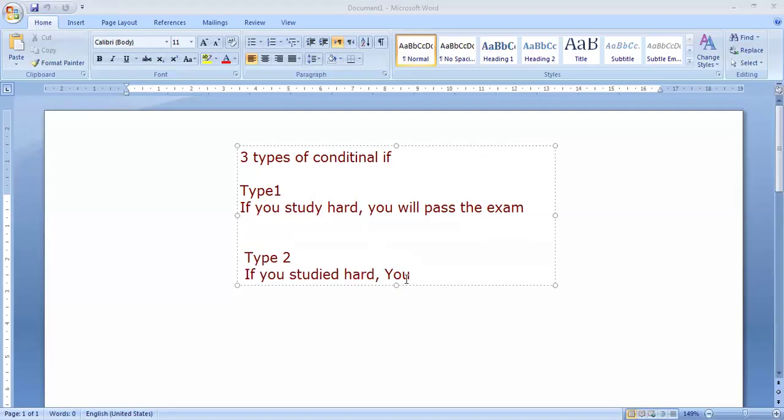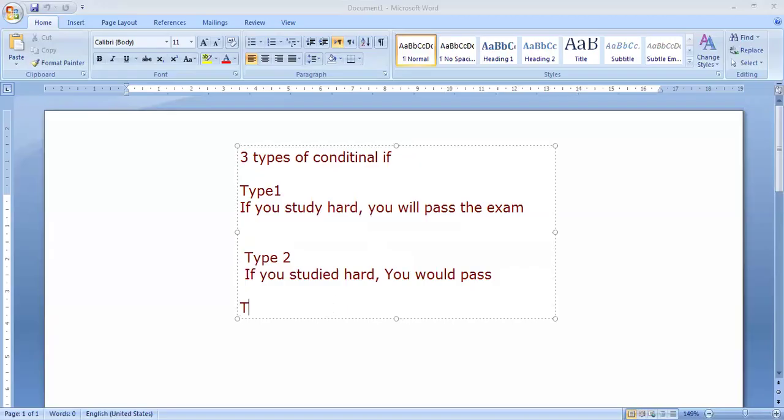Here it will be if you studied hard. So the verb here is in the past. So the next part will be would pass. Okay, would pass, and we continue the rest of the sentence. You would pass the exam.